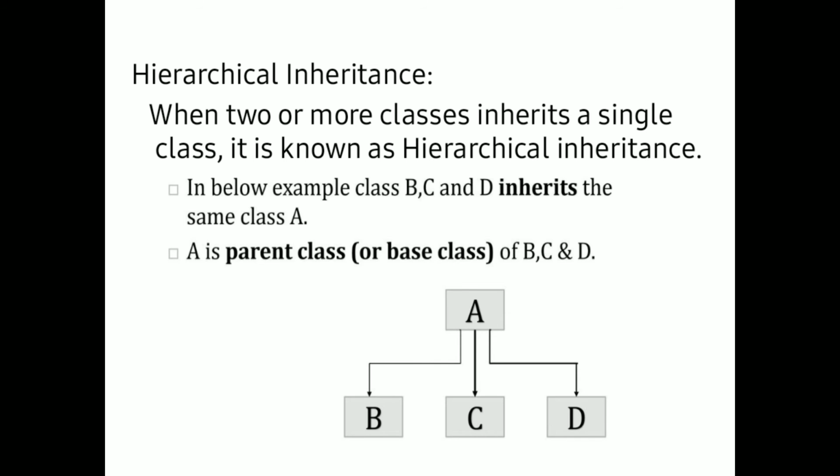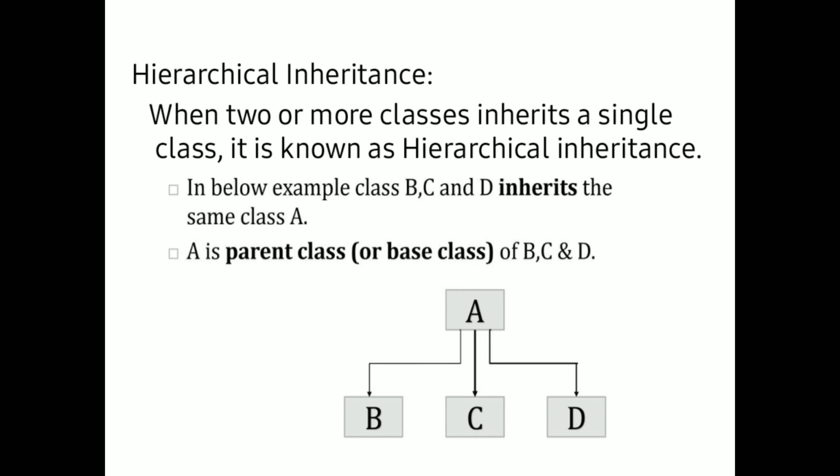Hierarchical inheritance means when multiple subclasses are extending only one superclass, then that type of getting properties from a superclass by multiple subclasses is called hierarchical inheritance. When two or more classes inherit a single class's features, then it is known as hierarchical inheritance.